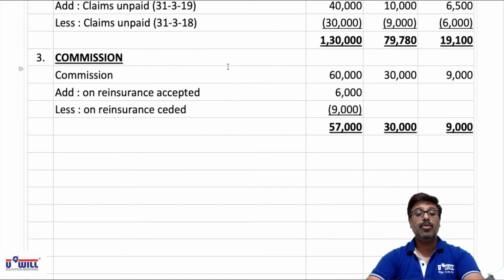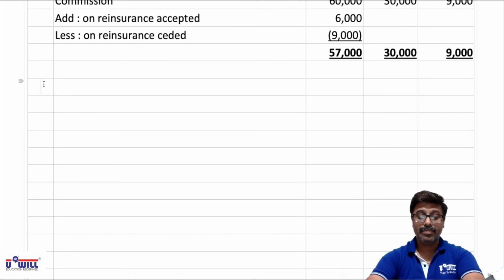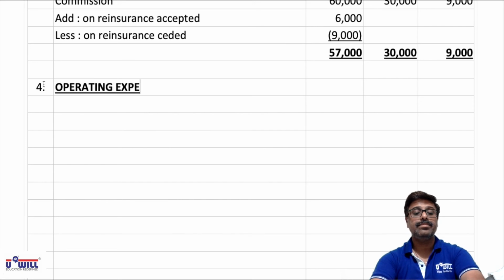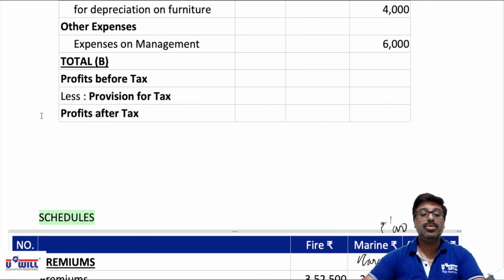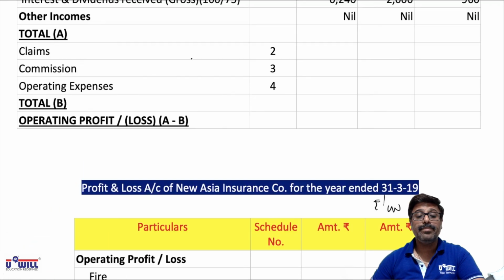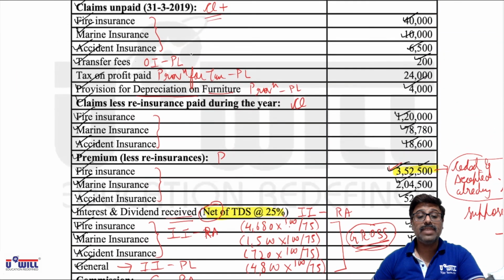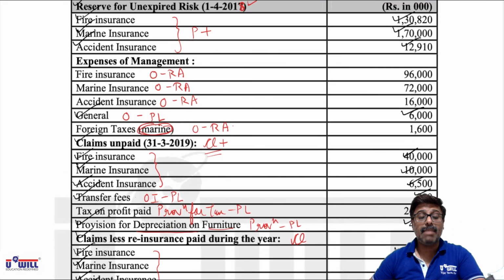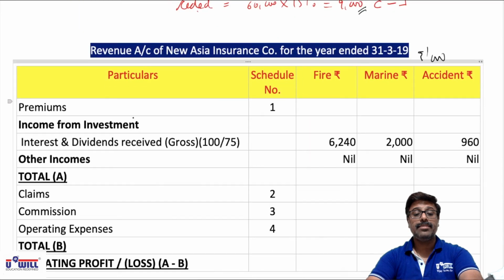Now schedule number 4 we make, that is operating expenses. All the items marked as O will be taken into consideration. So look at it, everyone. Very first we have expenses on management, what we have marked as revenue account.